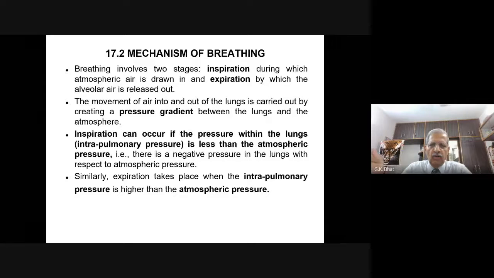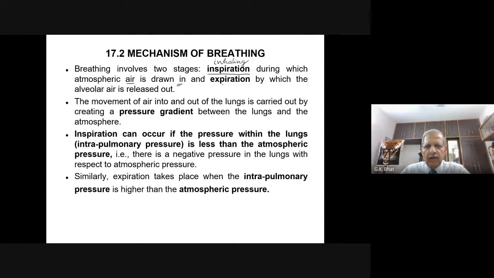Breathing, that is the exchange of gases between the atmosphere and our respiratory structure, the lungs, involves two stages. One is inspiration. Inspiration means inhaling, otherwise known as inhalation, during which atmospheric air is drawn in.